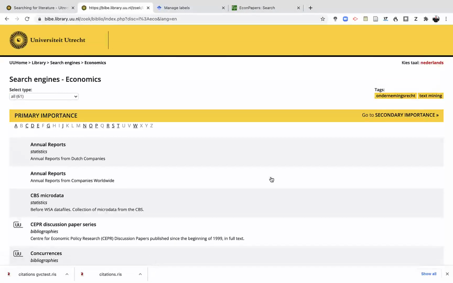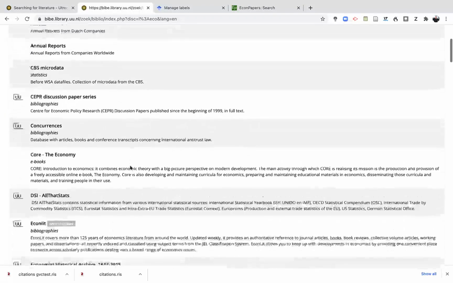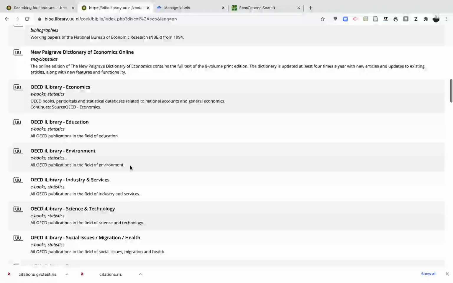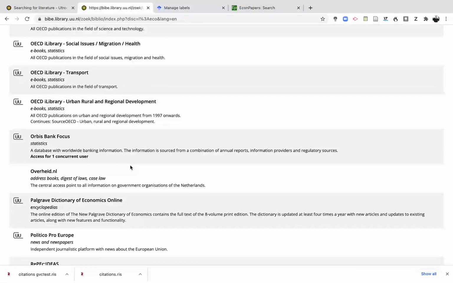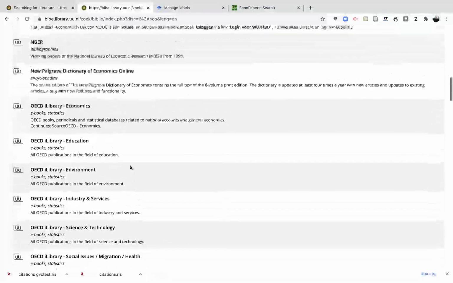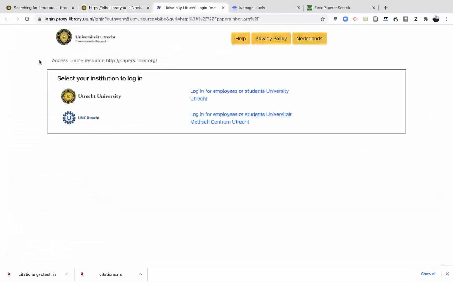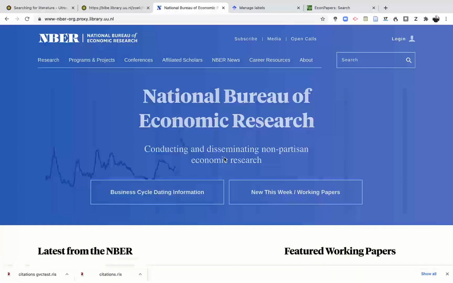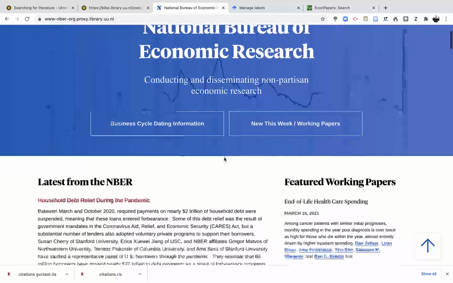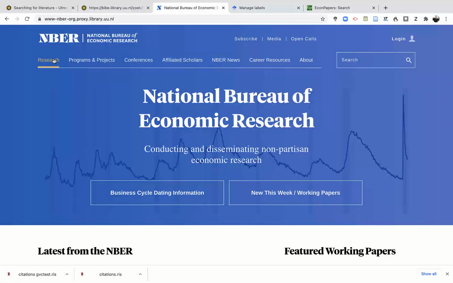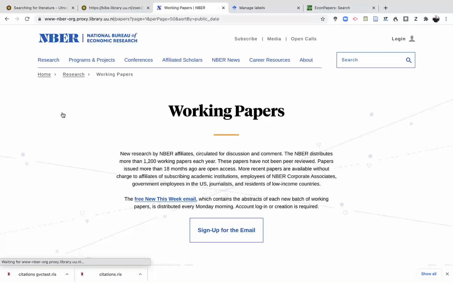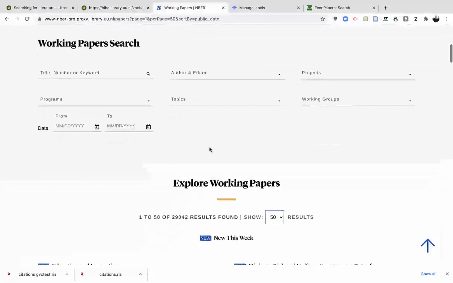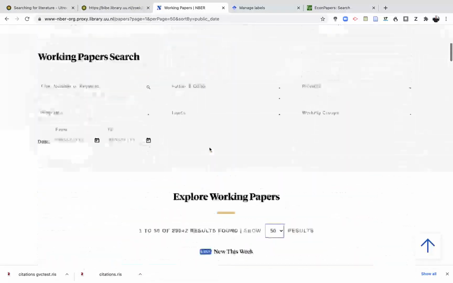And then I get all kinds of sources, but the best collection of high scholar quality working papers is at the National Bureau of Economic Research, NBER. I have to log in because then I can immediately download them. So if I do that, just wait a bit. You get to the NBER and you go to Research left on top, and then to Working Papers, because this is a collection of work from top scholars in economics where you can find your material.